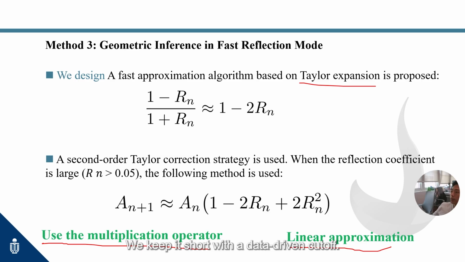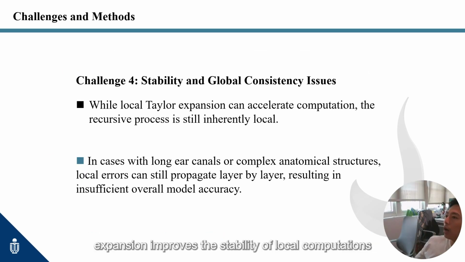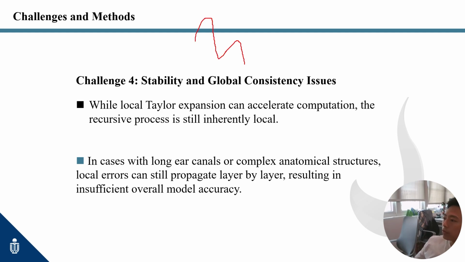Taylor can grow long. We keep it short with a data-driven cutoff. When a term is tiny, we drop it automatically. The result keeps accuracy while cutting computing time. While the introduction of Taylor expansion improves the stability of local computations, we still face a bigger question. Can the robustness and accuracy of reconstruction be further improved from a global perspective?